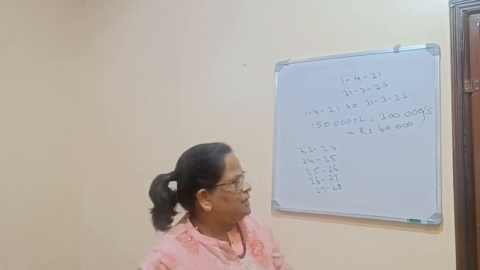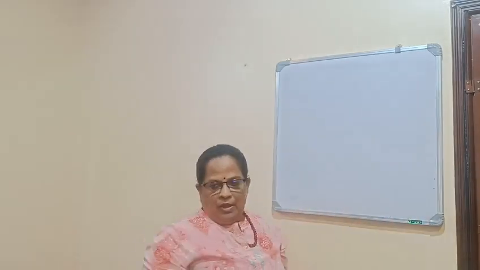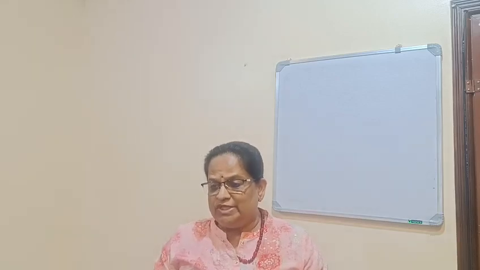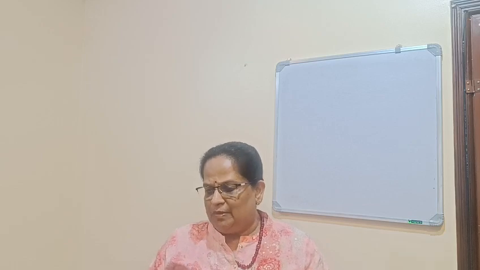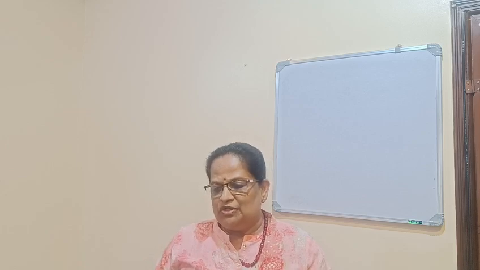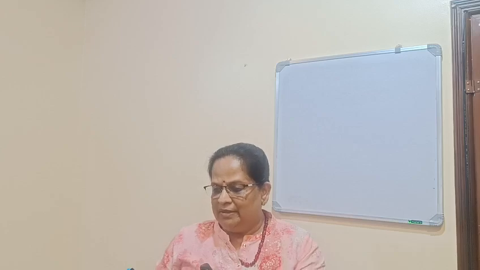Now the second problem, that is the last problem we will do. Mr. A owns a building which consists of 2 identical units. One is self-occupied and one is let out. Construction was completed on 1st April 2021 and the building was occupied on the same date. Details of the properties are as follows. Fair rent 60,000, let out house property also 60,000. Rent received: self-occupied property, it is not there; let out house property 72,000.